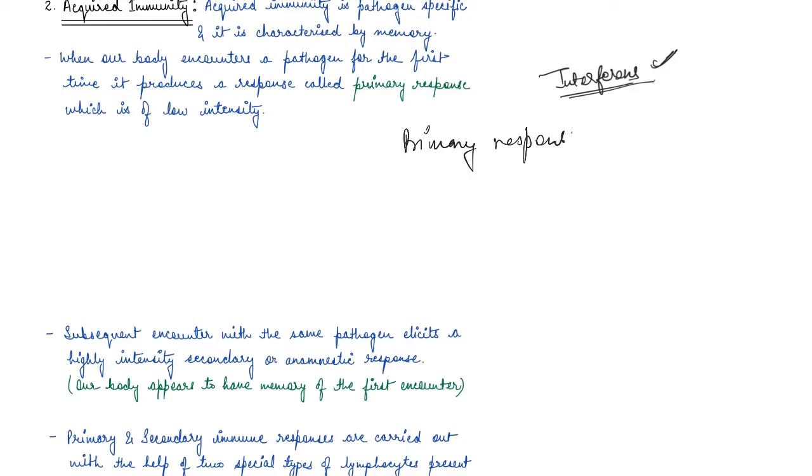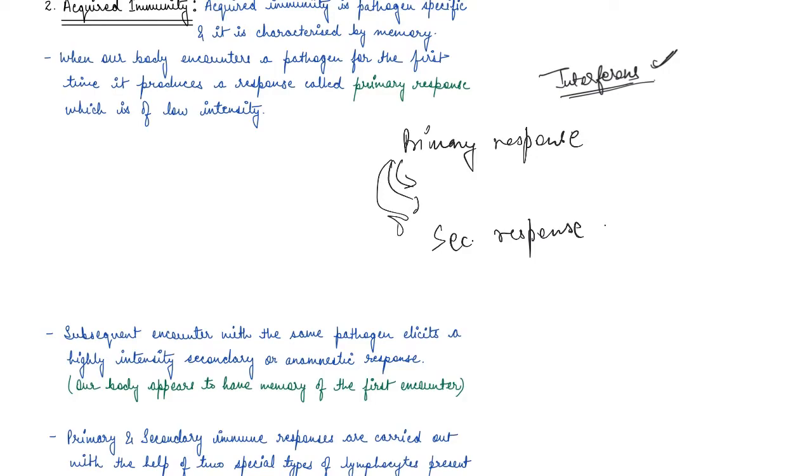Now, this primary response is of low intensity. Now, say a subsequent encounter with the same pathogen ultimately elicits a high-intensity secondary response. So, when you keep getting this pathogen again and again, you start generating a secondary response, right?